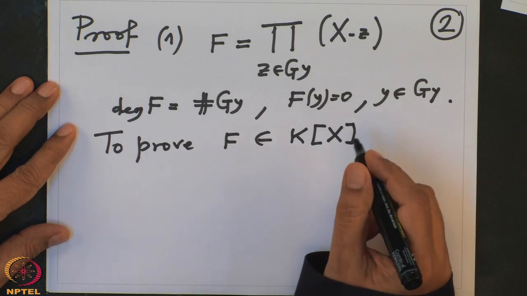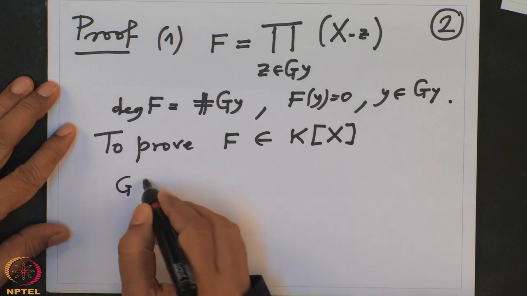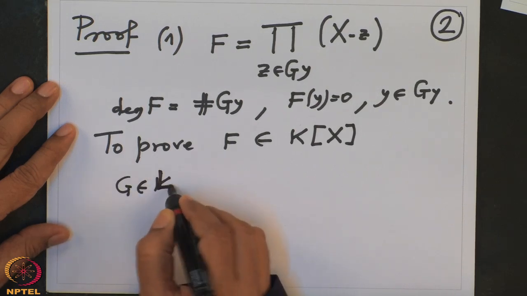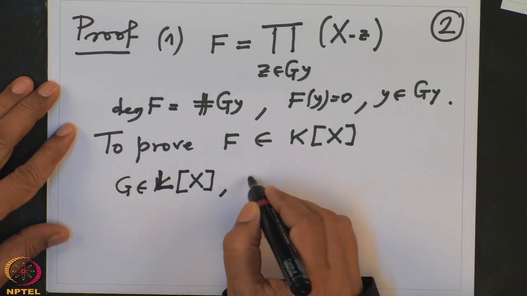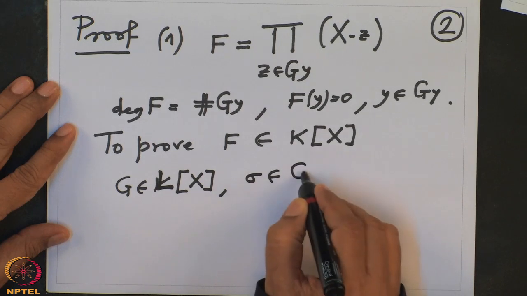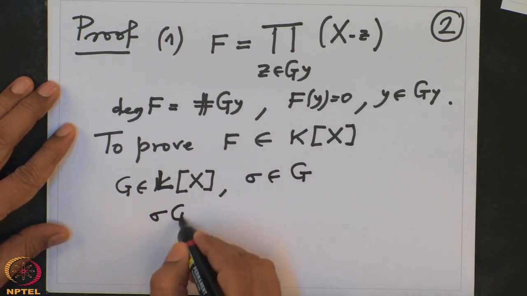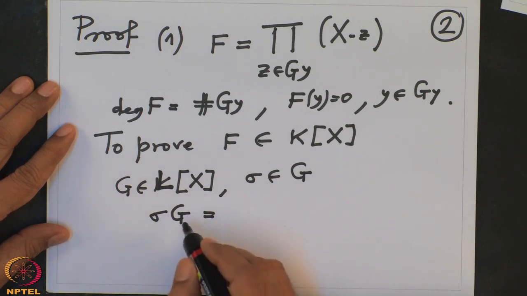So I will prove that, for an arbitrary polynomial g in K[x] or L[x], and sigma an element in the Galois group G, I want to define what is sigma g. Sigma g is by definition, you apply sigma to the coefficients of g.